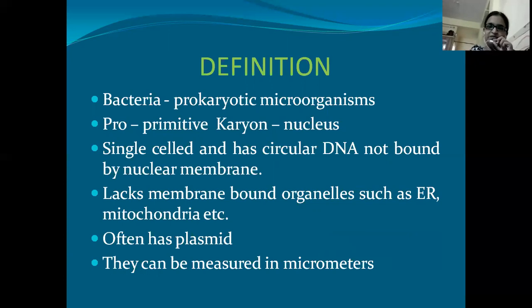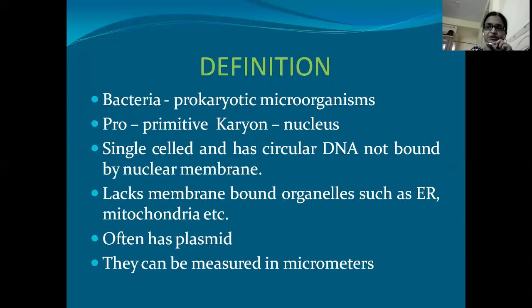Okay, what is this primitive condition? Here the DNA which is present in the center of the cell is not bound by any nuclear membrane. It is the main difference between prokaryotes and eukaryotes. Okay, so prokaryotes and eukaryotes are differing in the presence and absence of nuclear membrane. In prokaryotes it is absent, and in eukaryotes it is present.